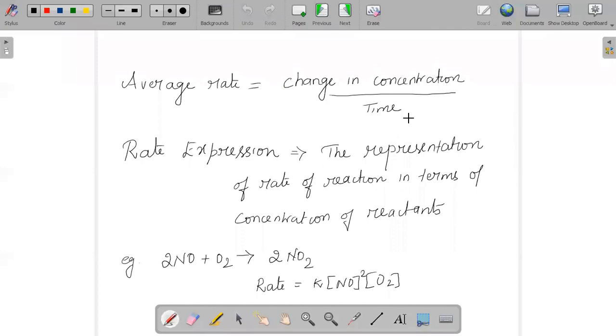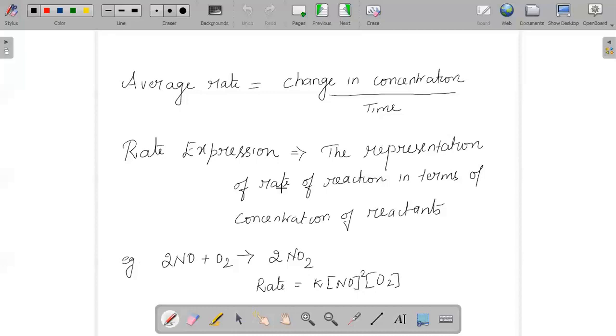And when we talk about the instantaneous rate of a reaction, that is the ratio of change in concentration in any chemical reaction with respect to a time period. And the most important part of this chapter is the rate expression.